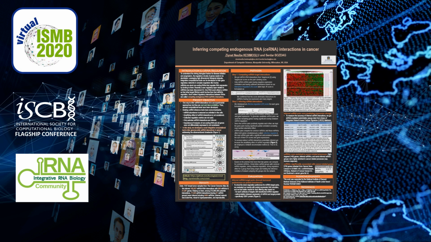The first figure is the CRINET workflow. The first step is data preparation. The next step is computing microRNA target interactions. In the third step, ceRNA interactions are inferred and the preliminary ceRNA network is generated. On this network, the indirect ceRNA interactions are excluded and the final ceRNA network is generated. Finally, ceRNA groups are inferred and adapted to the ceRNA network.